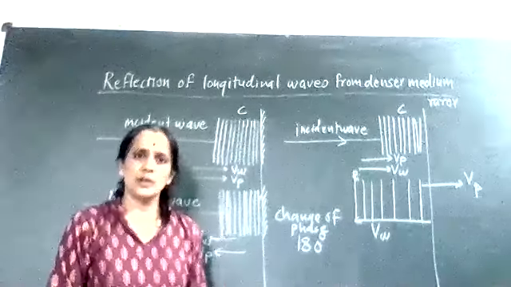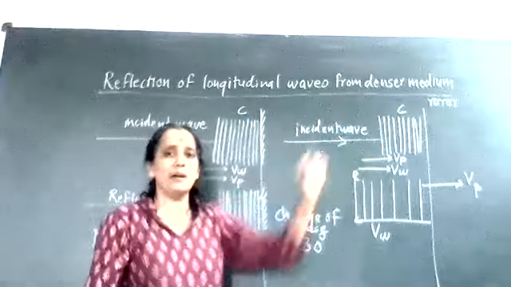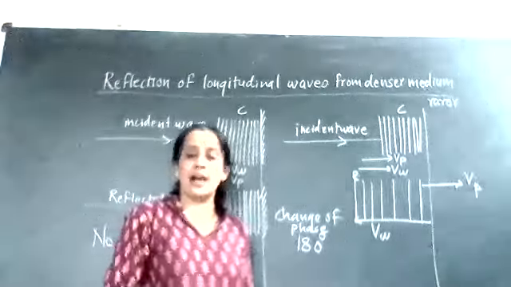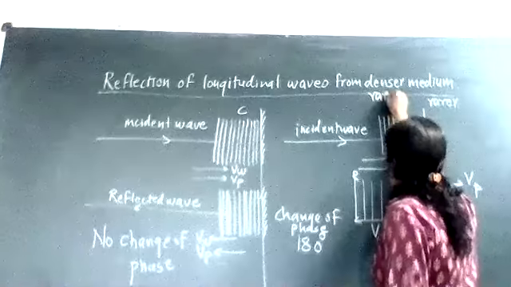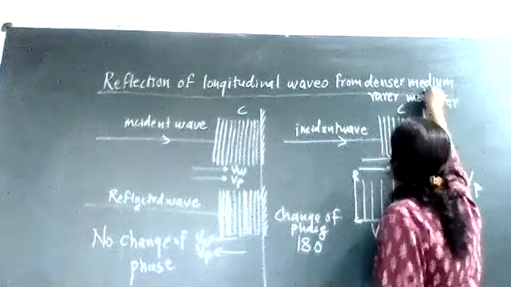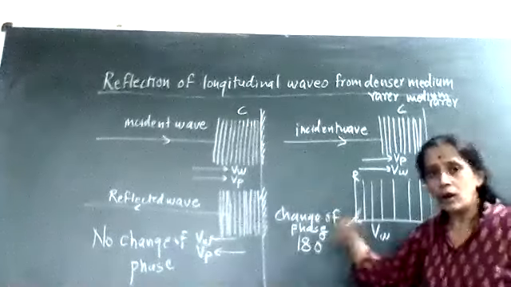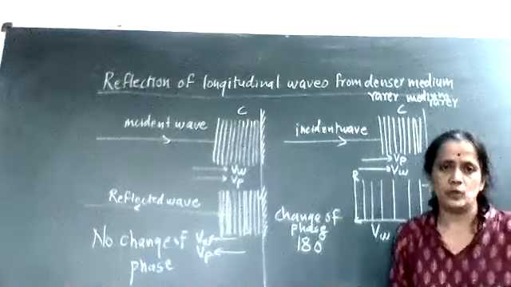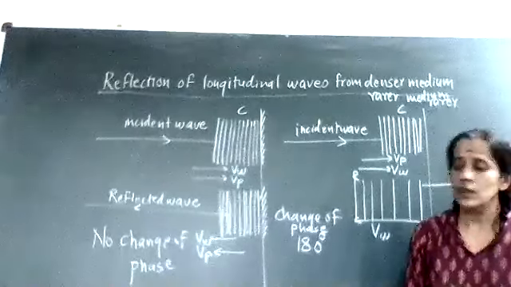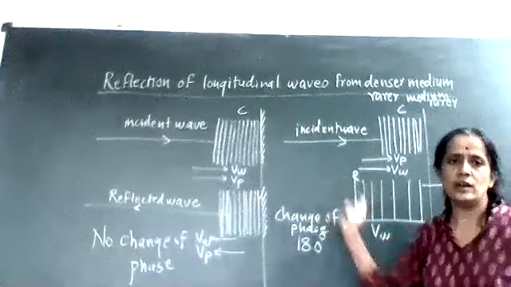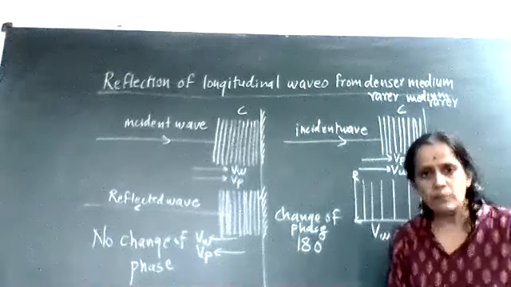Get it? So this is nothing but your reflection of longitudinal waves from the rarer. And the first diagram shows you the reflection of longitudinal wave from the denser. Right? So recall this diagram so many times through the videos, so you will come to know how the changes will take place. And there are so many MCQs related to this. Got it? Again I am revising.